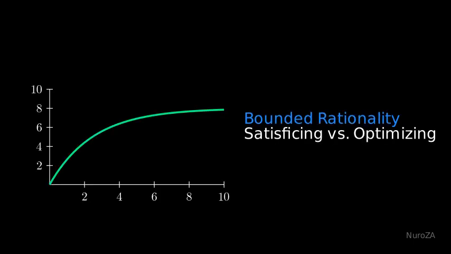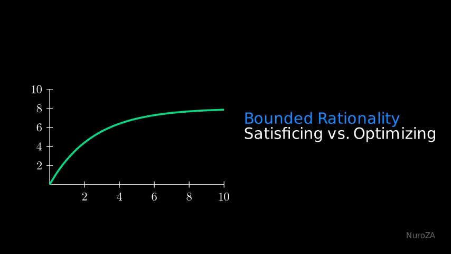Welcome to our exploration of cognitive limitations and consumer behavior, a key topic in intermediate microeconomics. Today, we will delve into the question: do people always act to maximize utility, or is this just another assumption about Homo economicus that doesn't hold up in reality? Let's begin by understanding the concept of bounded rationality.